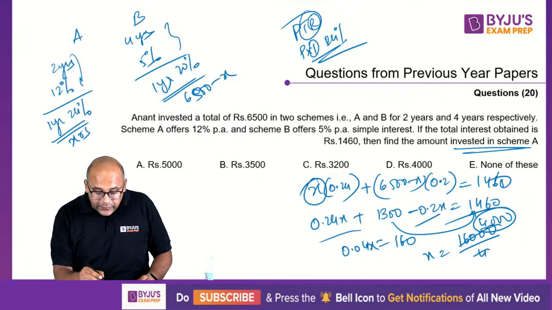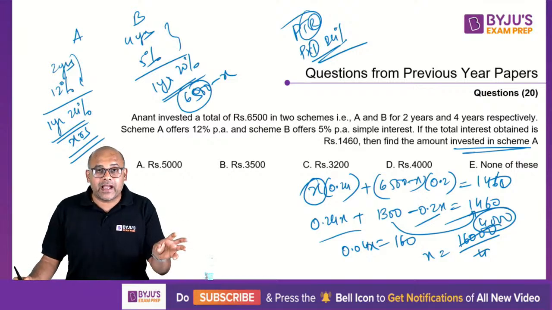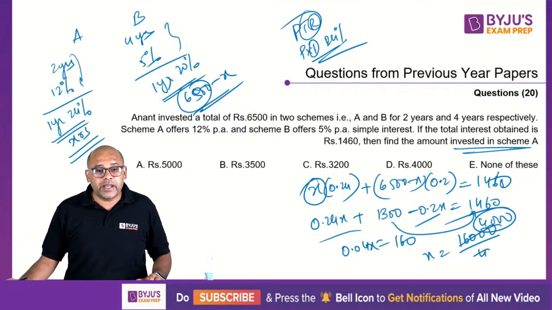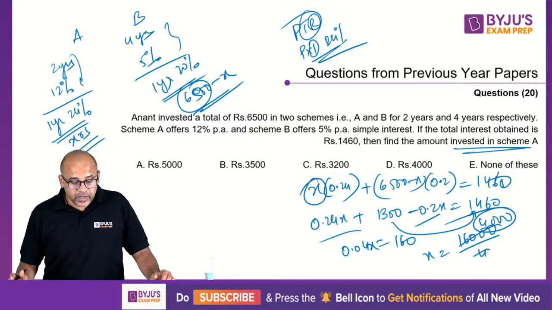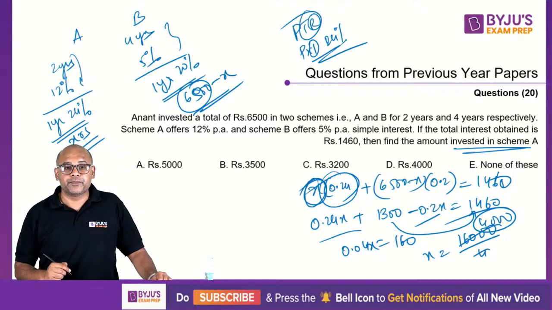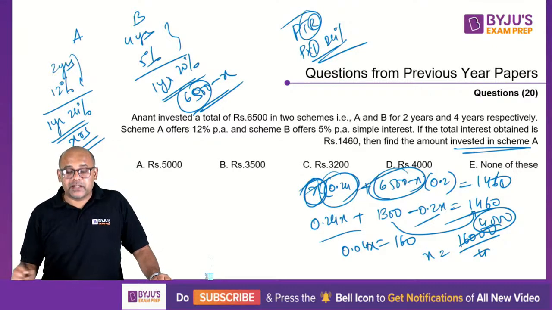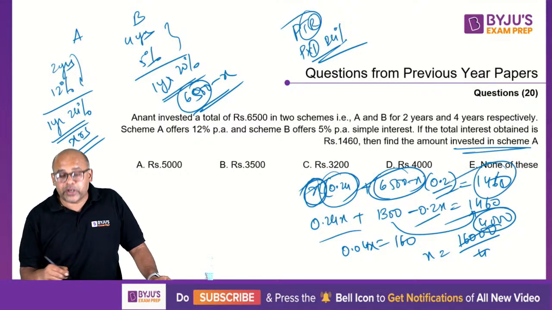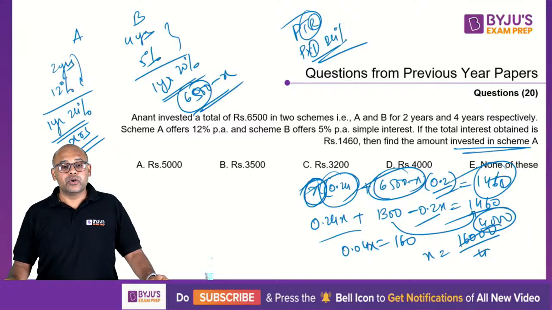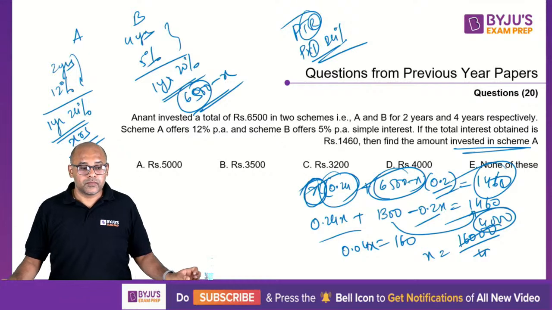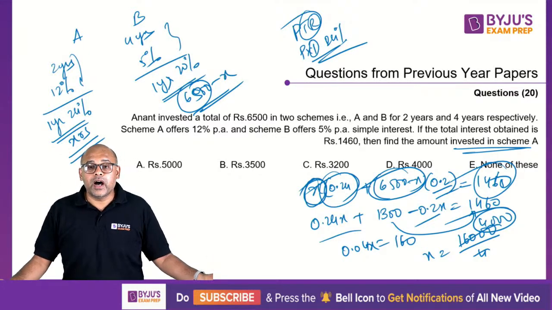See, if x rupees out of this total 6,500, if x rupees I put in the first bank, the remaining I'll put in the second bank. That's the meaning, Kushbu. Is that clear? So x rupees in the first bank, 24% for 1 year. And this principal, 6,500 minus x, 20% in the second bank. The total should be 1,460. Kushbu, is that clear? Okay? Is that clear, guys?